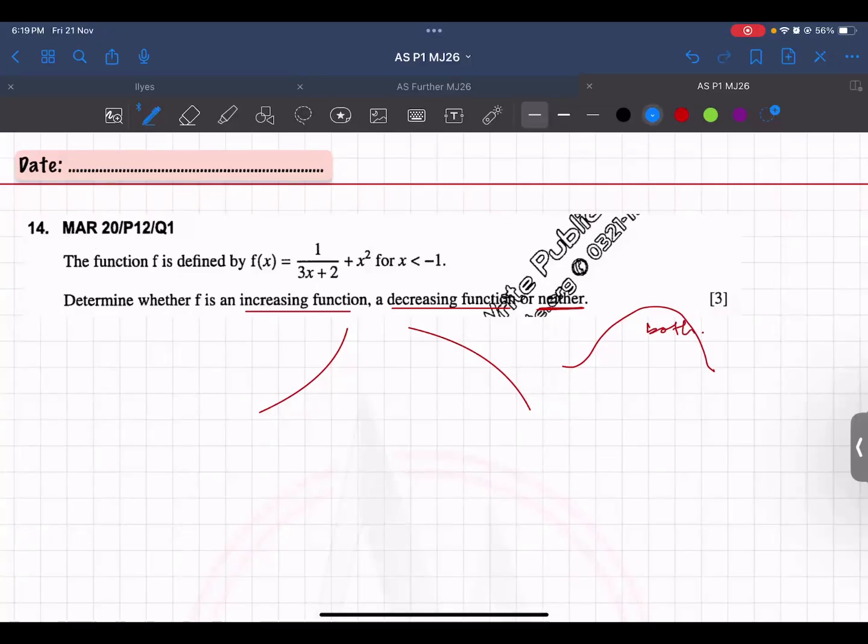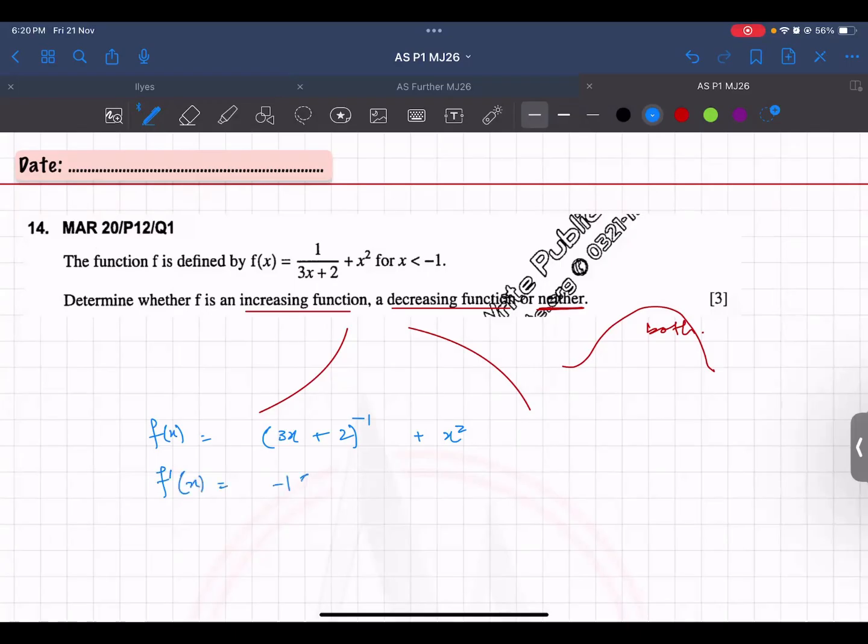And how do we find? We have to work on the derivative. The first derivative tells you. So you will differentiate. So your f(x) is 1 upon 3x plus 2, plus x squared. First you bring the denominator above. This becomes (3x+2) to the power minus 1 plus x squared. And now you differentiate it.